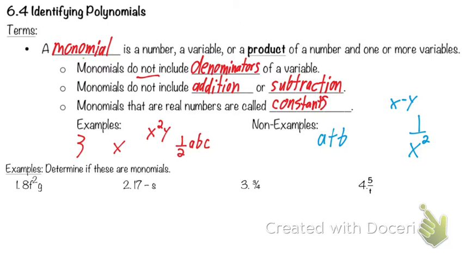So on number 1, 8f squared g, is that a monomial? Yeah, I agree. Is there anything that makes it not a monomial is really the question we have to ask.